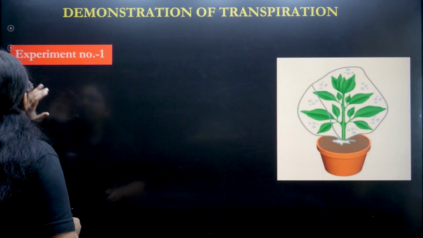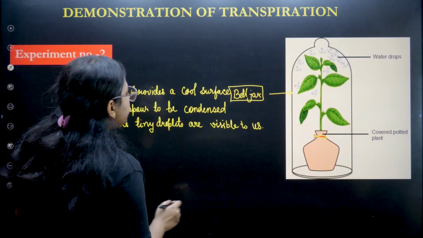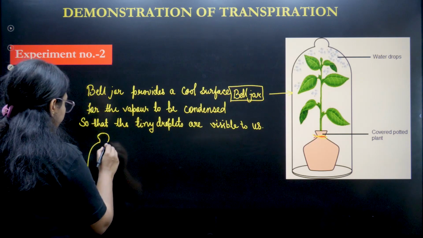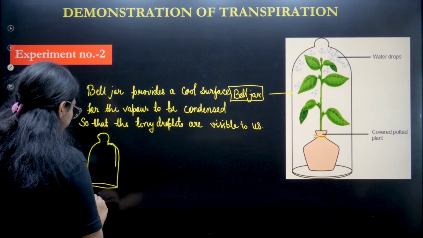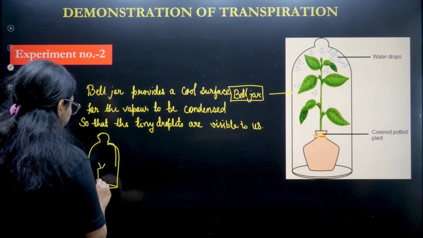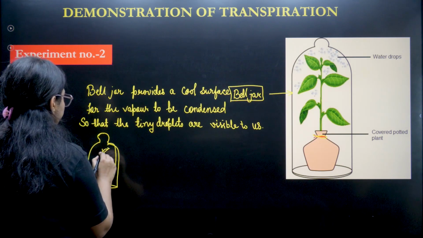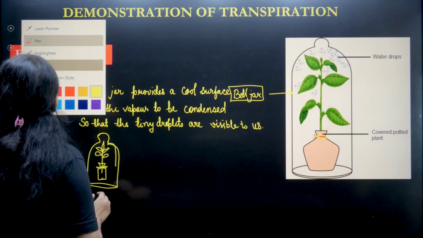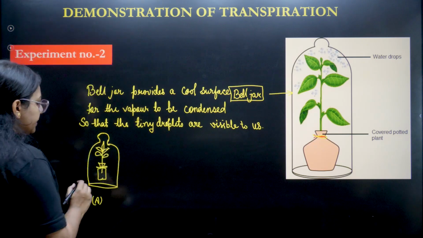And now the same control setup will be here also. What will be the control setup? This control setup is very interesting, let's see. So in this bell jar, in the first setup, let us suppose setup number A, what will we do? We'll tie it and we'll keep a plant in it. This is the bell jar, setup number A.